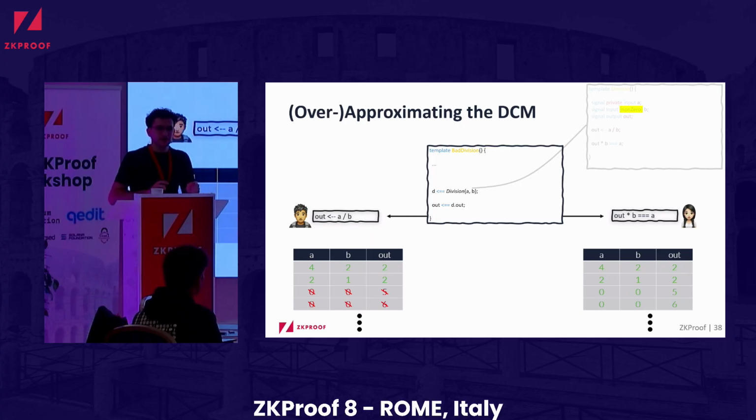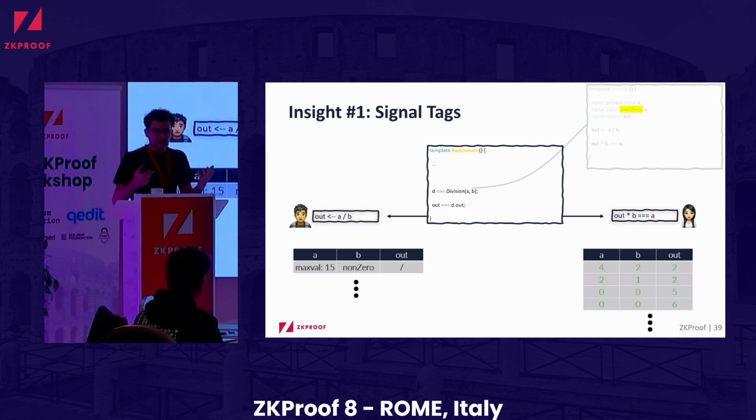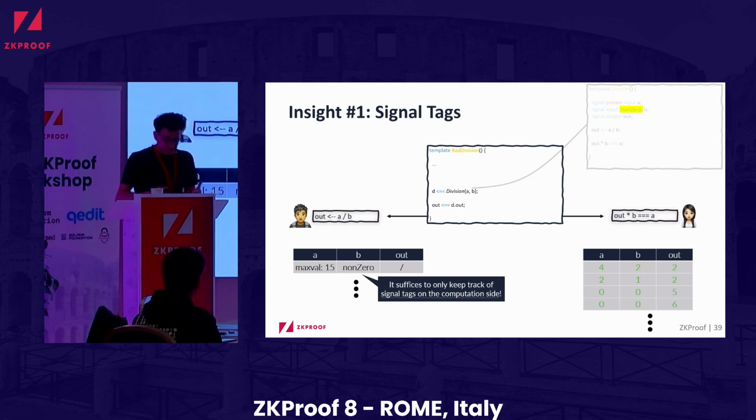On the prover side, we use signal tags. We use the specification to approximate what an honest prover is expected to do. For example, we know that an honest prover is expected to pass non-zero values for B. And if you have the specification, we use that, and that gives us an idea of what an honest prover is expected to do. Or for example, there could be a tag that A is supposed to have a maximum value of 15. So by using these signal tags, it already suffices to get an idea of what a prover is expected to do.